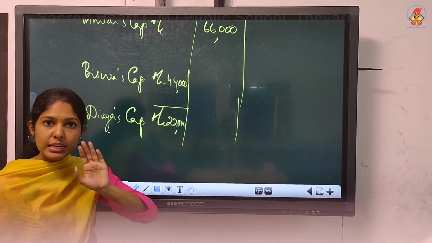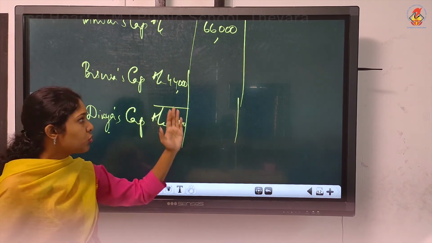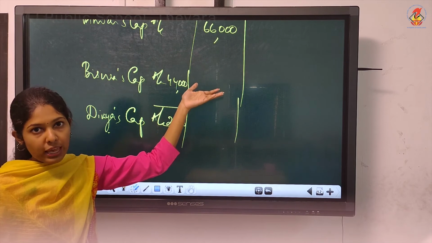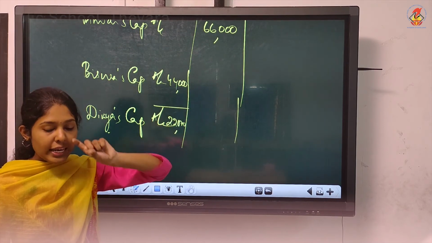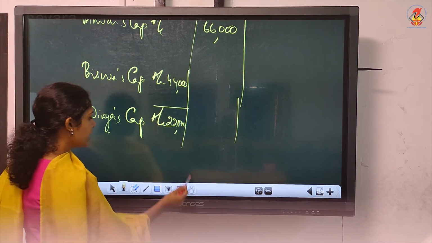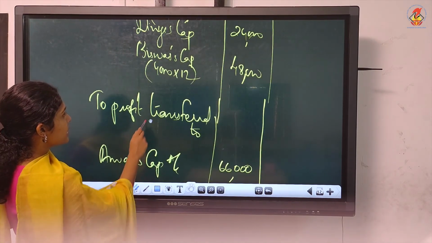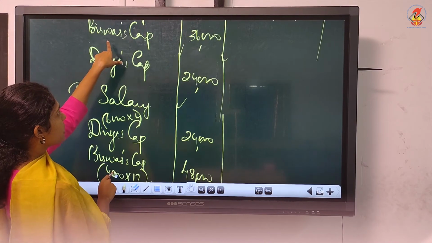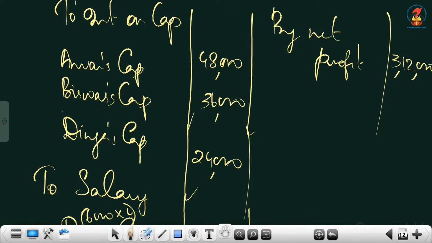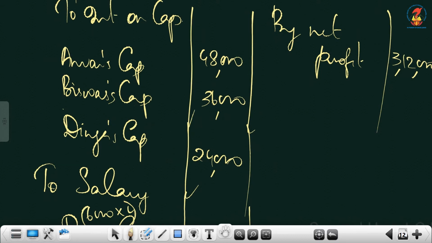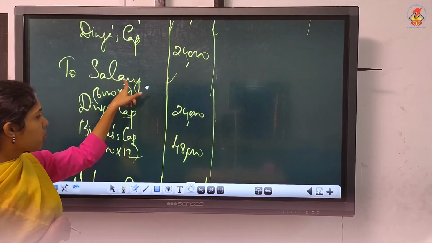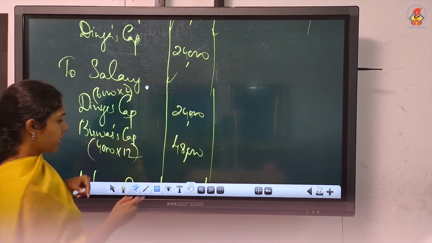You will make mistake in the sentence. 82,000 you will directly write in the outer column, and then sometimes you will add that interest on capital also. Read it. 82,000 includes interest on capital already. Didn't we provide interest on capital here on the debit side? You remember? We have written interest on capital. That means we already provided interest. Similarly, we provided salary also. For Bishwas, we have provided salary before.